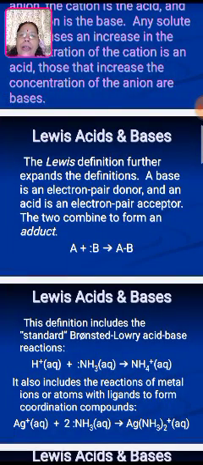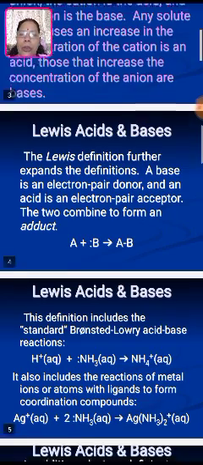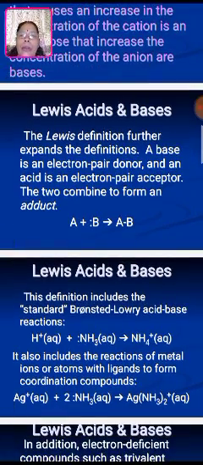Lewis is the scientist who explained acids and bases: a base is an electron pair donor and an acid is an electron pair acceptor. Remember again, Lewis suggests that acids are electron pair acceptors, whereas bases are electron pair donors. The two combine to form an adduct.